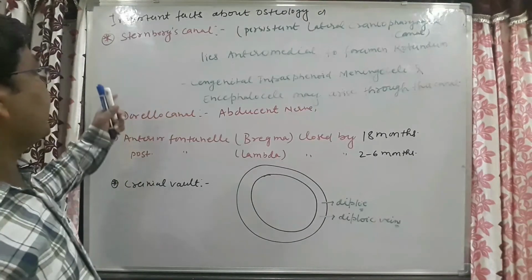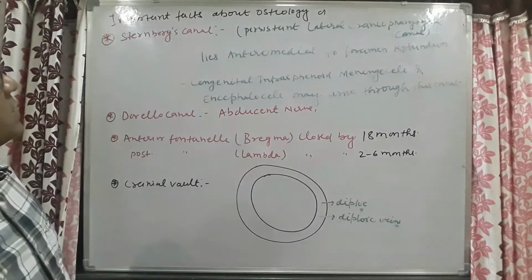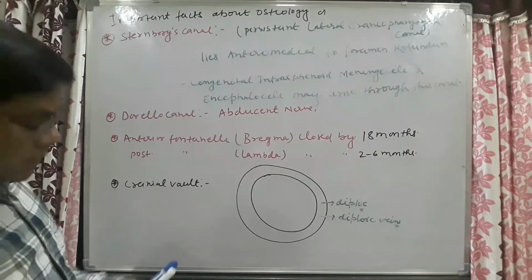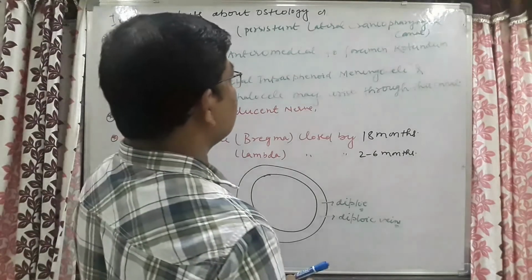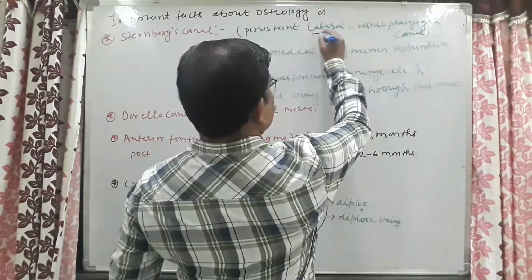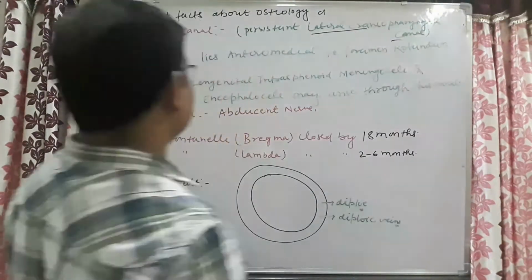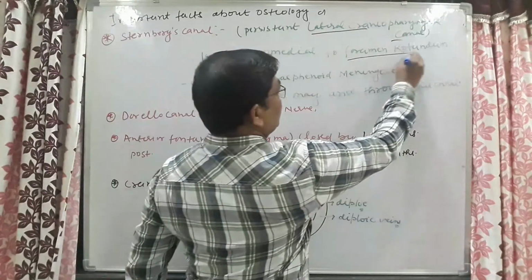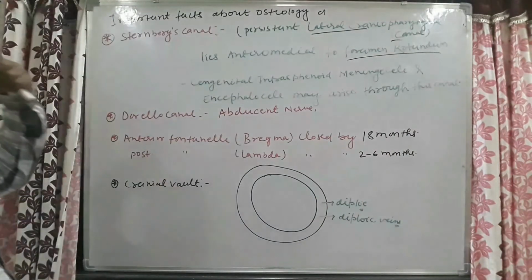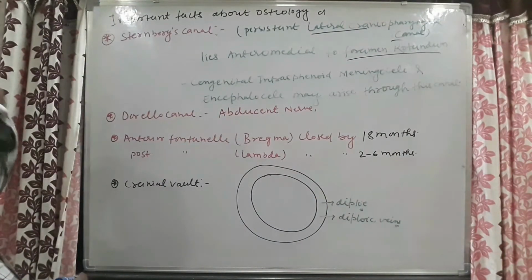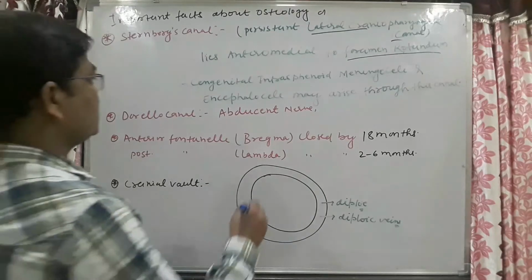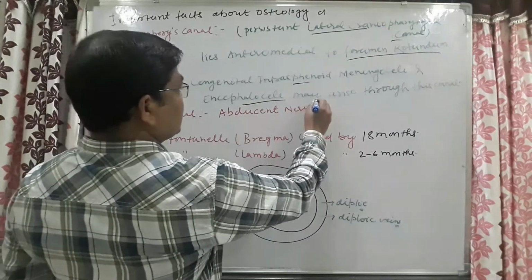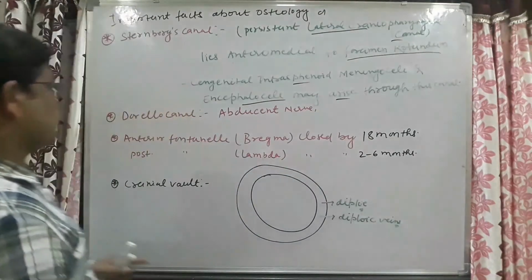Now come to another anatomical structure, the Sternberg canal. This Sternberg canal is nothing but the persistent lateral craniopharyngeal canal. This lies anteromedial to foramen rotundum. And what is the importance of this Sternberg canal? Congenital intrasphenoid meningocele and encephalocele may arise through this canal.